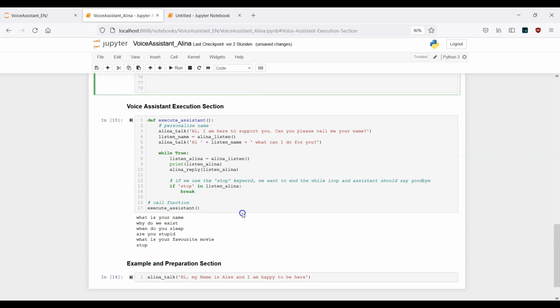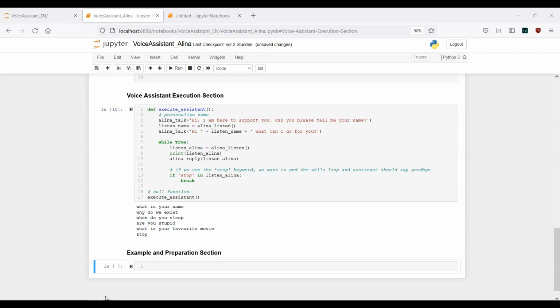Okay, and this is the moment when we break out of our while loop. I would say this was it for the small talk section. If you have any kind of question, as always, please let me know, and I will try to get back to you as soon as possible. In the next part of this tutorial, we are going to take a look at how we can ask for the current price of cryptocurrencies. This is the first time we will work with a financial API. Stay tuned and I see you in the next section.